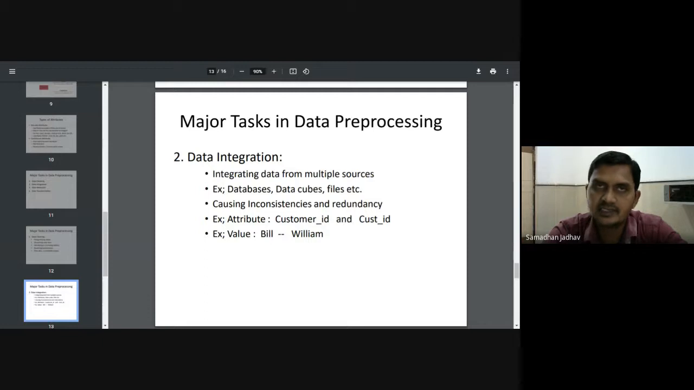Like I said, I'm collecting data related to students' results, and one university follows percentages, one college uses a database management system, and another college uses Excel. So these are data from different sources. We have to integrate them, and we must take care that it does not result in inconsistencies and redundancies.